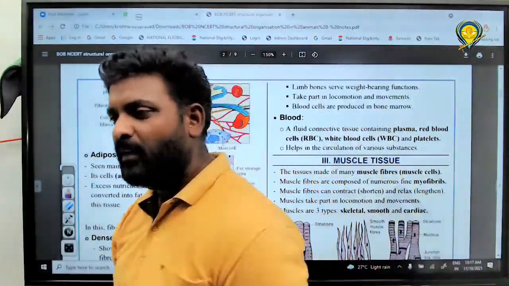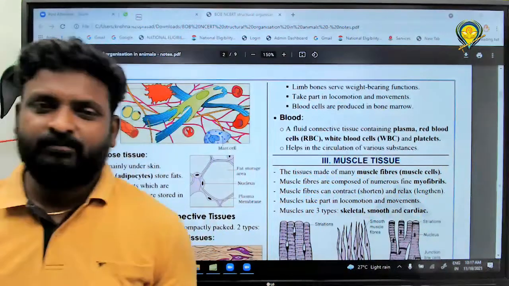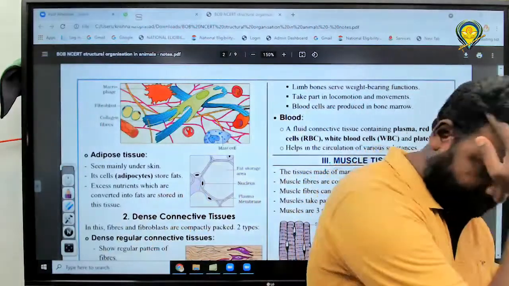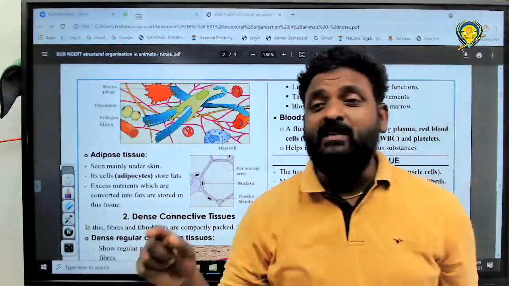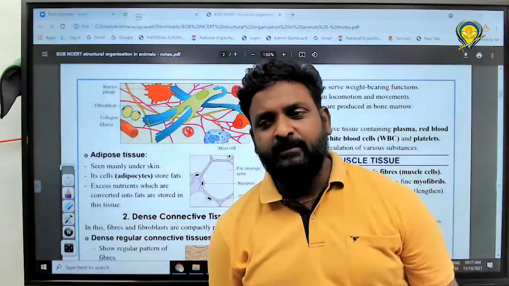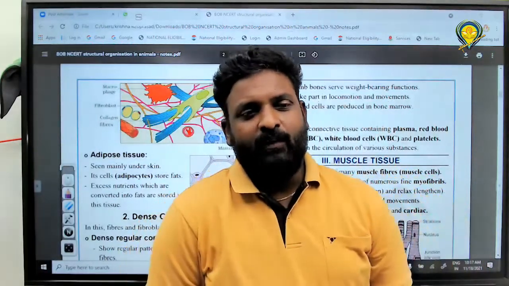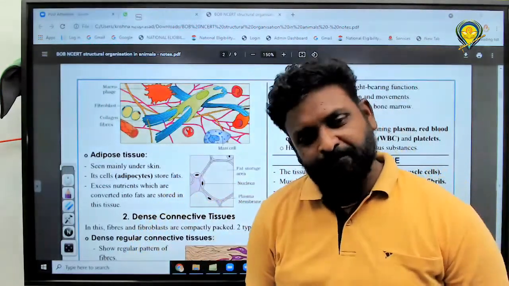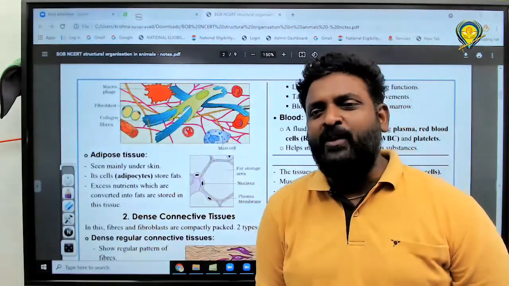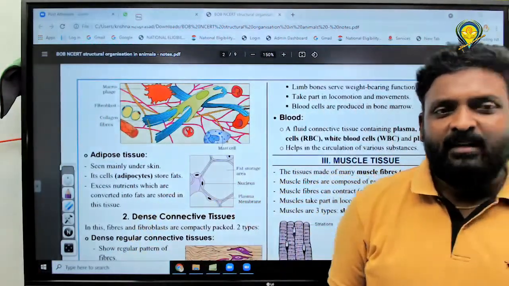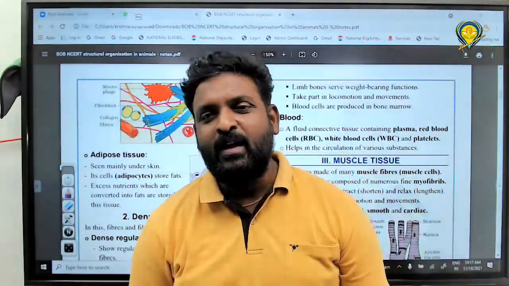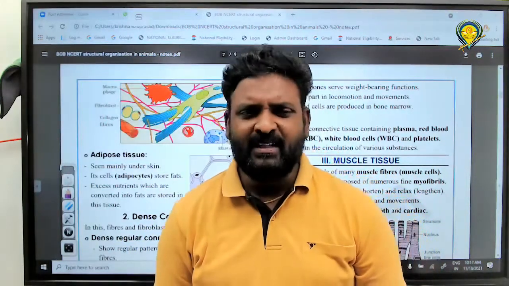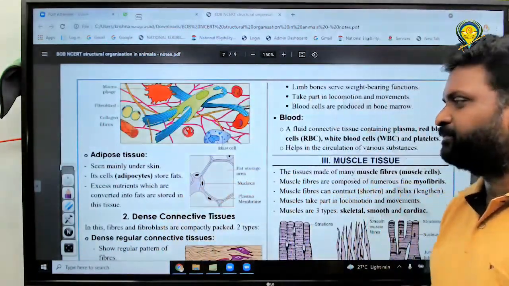Third point: excessive nutrient which is not utilized or used immediately is converted into fat. That's it. Very good.